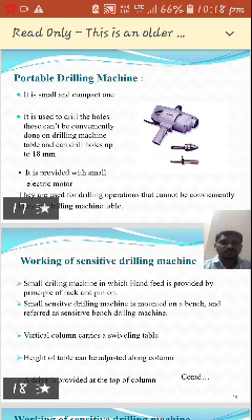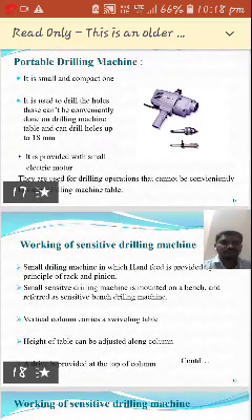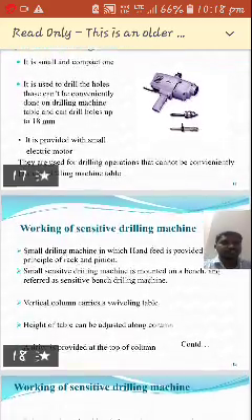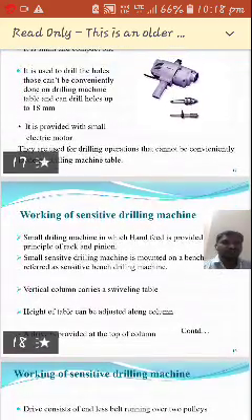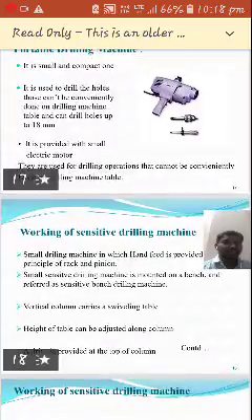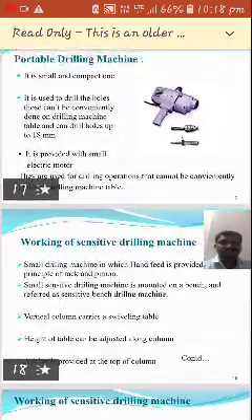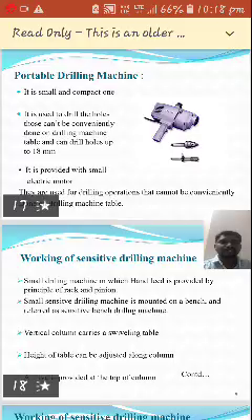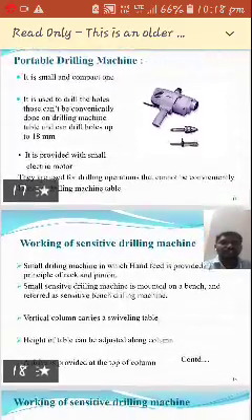It has a small motor. By using that motor we can run the drill spindle. Here various sizes of tools, called drills, are available, and we can accommodate the drill. The maximum is 18 mm. So it is convenient to carry this machine to any place. That is about the portable drilling machine.